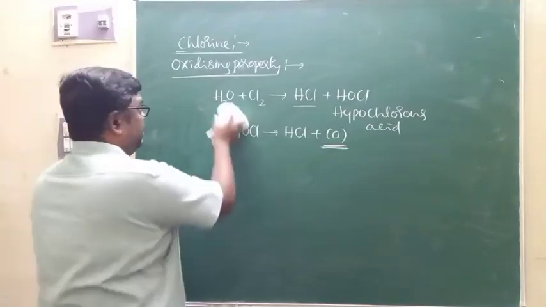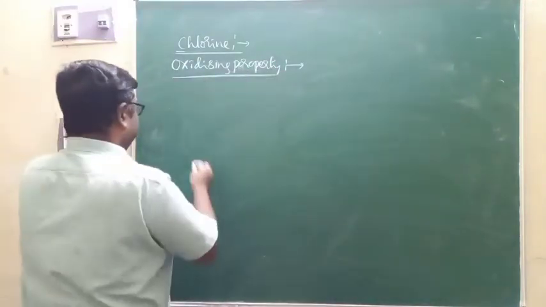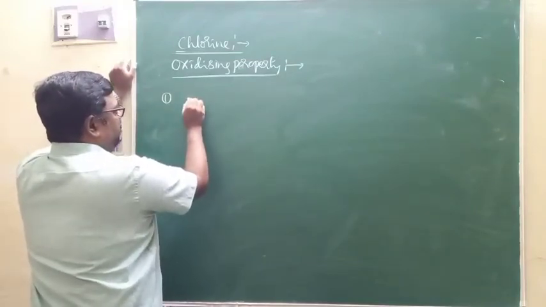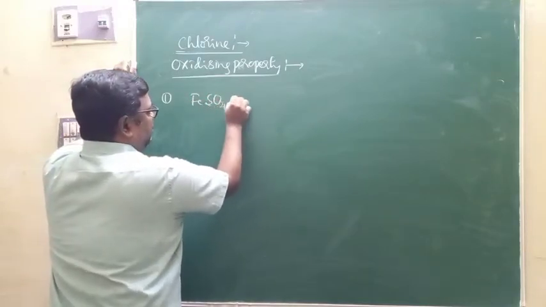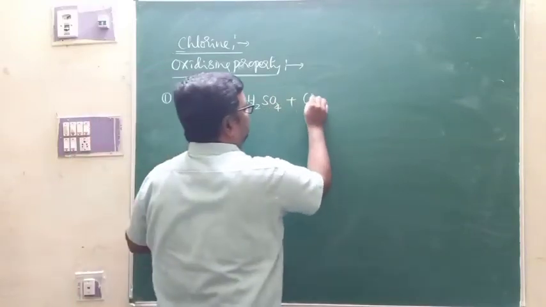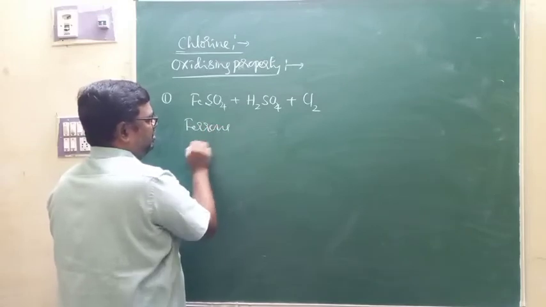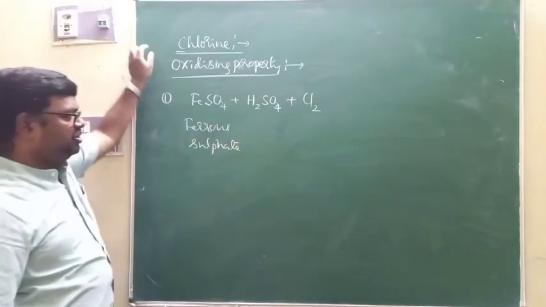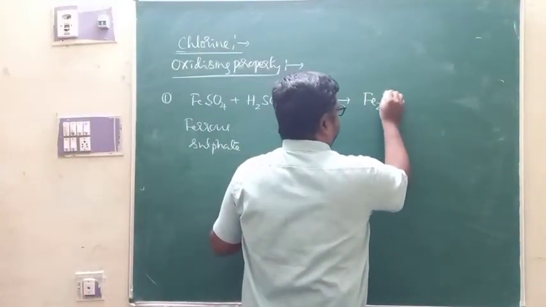Under oxidizing properties, you are supposed to study the action of ferrous sulfate, that is FeSO4, in presence of dilute sulfuric acid. When chlorine is passed through acidified ferrous sulfate solution, it oxidizes ferrous sulfate to ferric sulfate there.